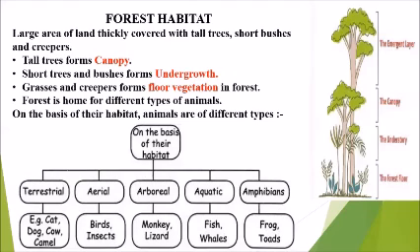Arboreal animals are those which live on trees like monkey, lizard. Aquatic animals are those which live in water. We have already studied about these. Amphibians are those which live in water as well as on land like frog and toads.